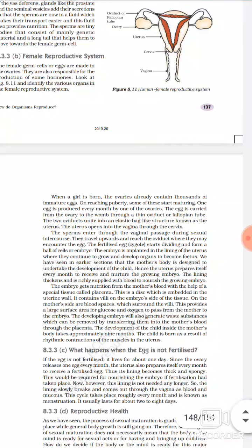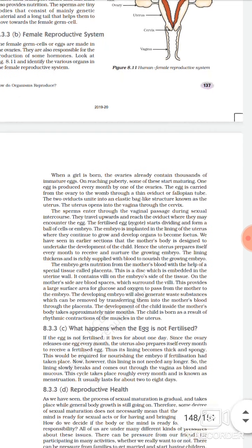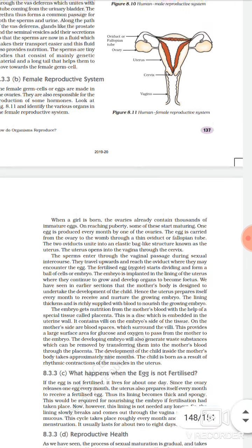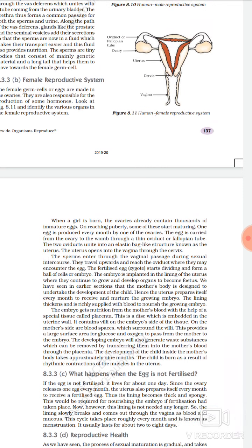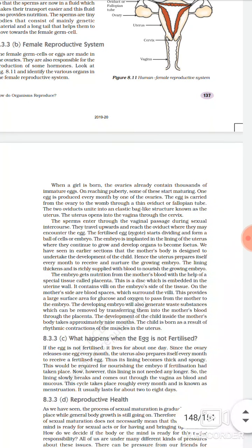Okay, the sperm enters through the vaginal passage. From this passage only, the male reproductive cell, that is the sperm, enters during sexual intercourse. When there is sexual intercourse, the sperm enters into the vagina and then into the fallopian tube of the female reproductive system. So this is the passage for the entry of the sperm.